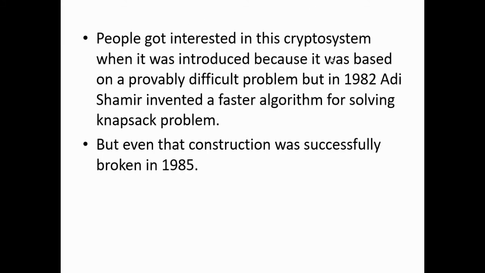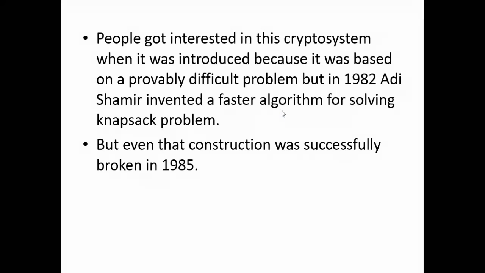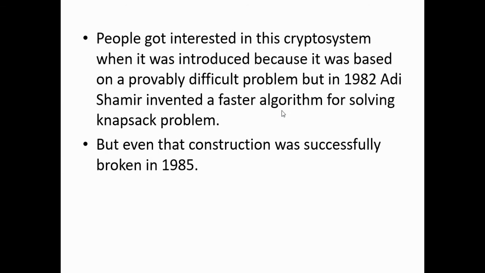People got interested in this crypto system when it was introduced because it was based on a provably difficult problem. But in the year 1982, Adi Shamir invented a faster algorithm for solving the knapsack problem. But even that construction was broken in 1985. Once a crypto system that helps you hide and unhide your message is found to be insecure, we find another algorithm to replace it, and this goes on and on.